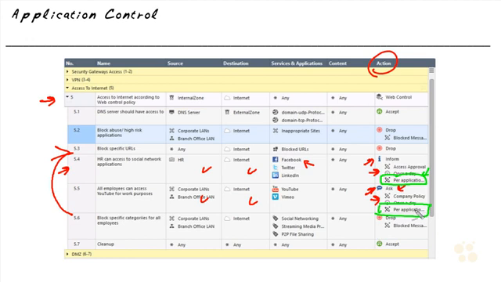So once we implement our rules, we click on publish and then we install that policy on the respective gateways to have our policy in force.